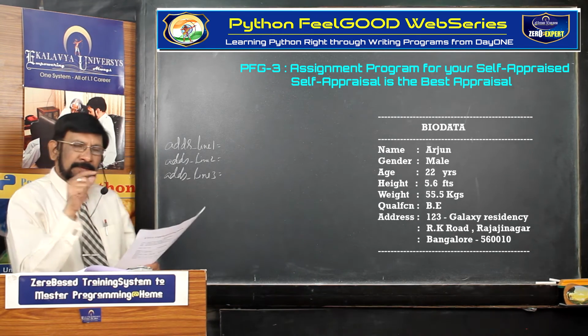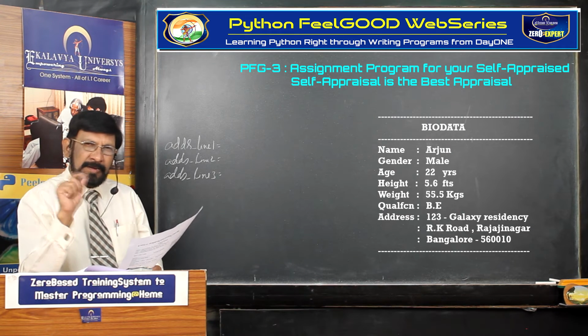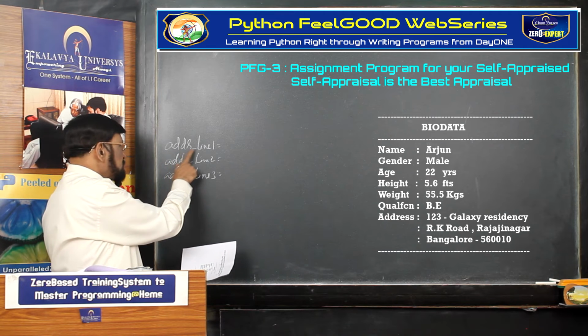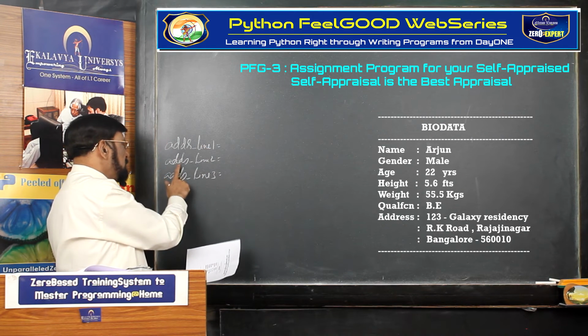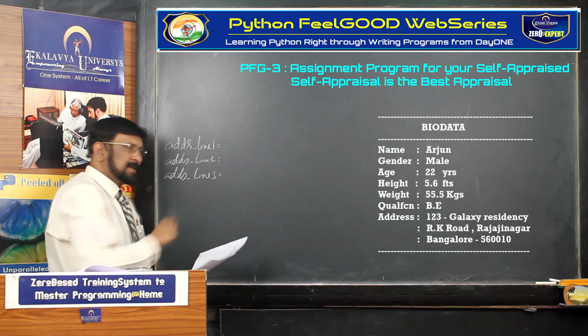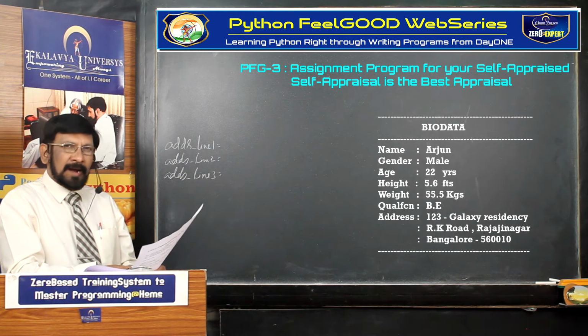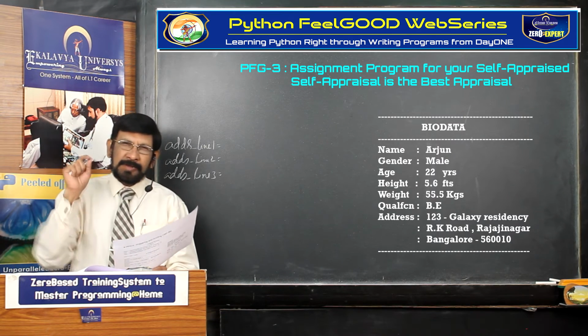Now, for every item, you have defined an individual variable like name, age, gender, etc. Like that, address line 1 is a variable, address line 2 is a variable, address line 3 is a different variable. You think in this angle and do that. And as I told you, you strictly follow the conventions.